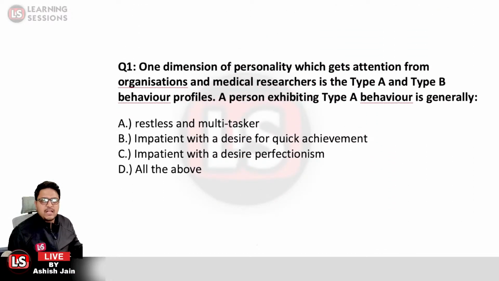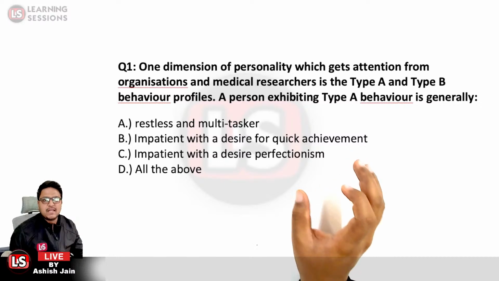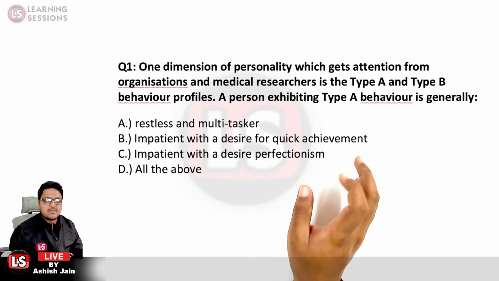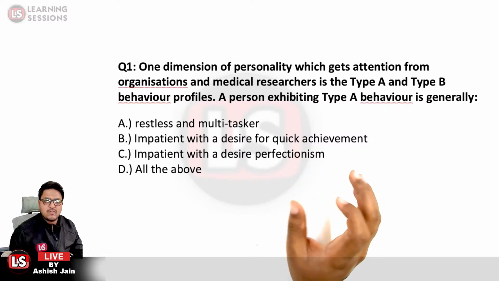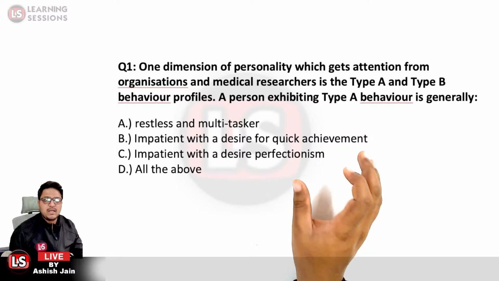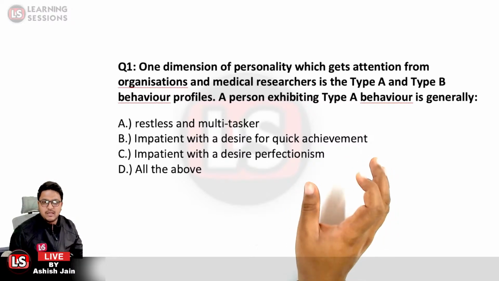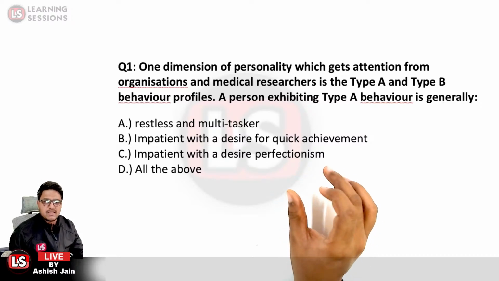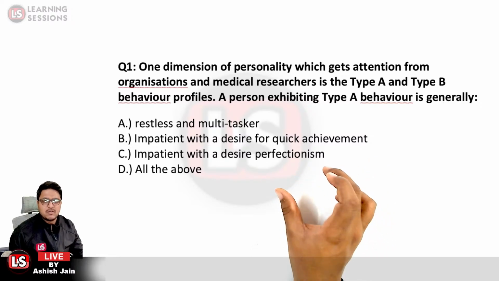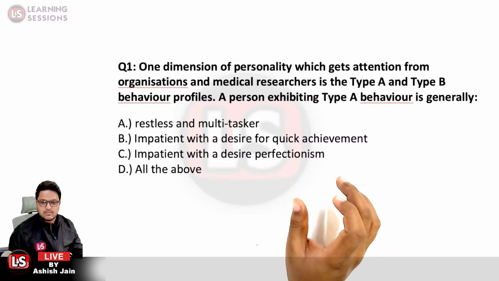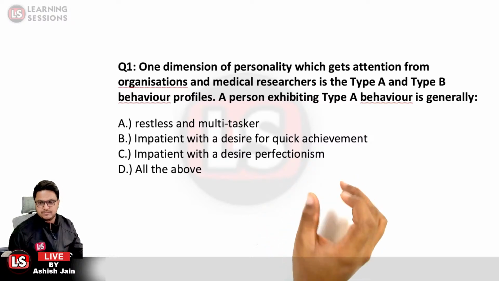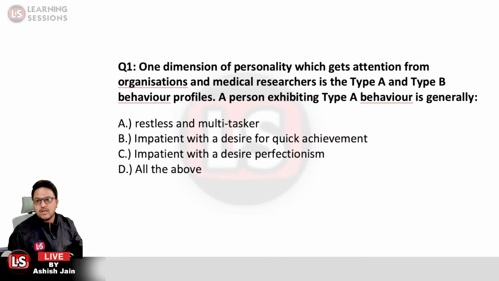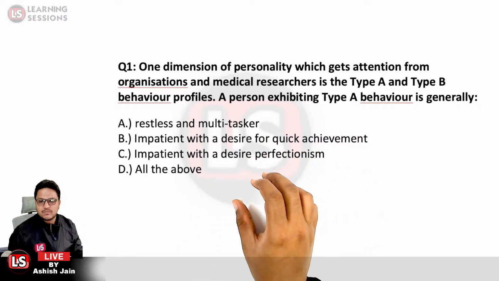Okay. So one dimension of personality which gets attention from the organizations and medical researchers is the type A and type B behavior profiles. A person exhibiting type A behavior is generally restless and multitasker, impatient with a desire for quick achievement, perfectionism, all of the above. So which one would be the right answer in this particular question?